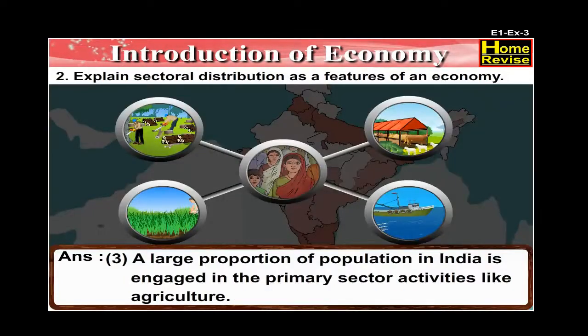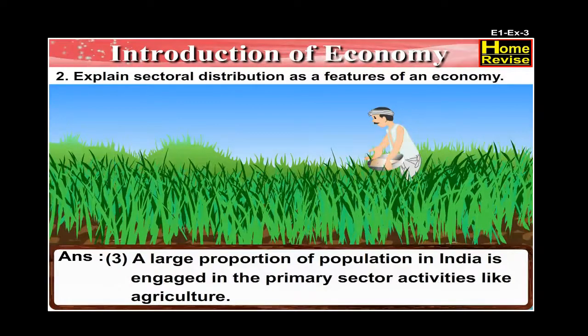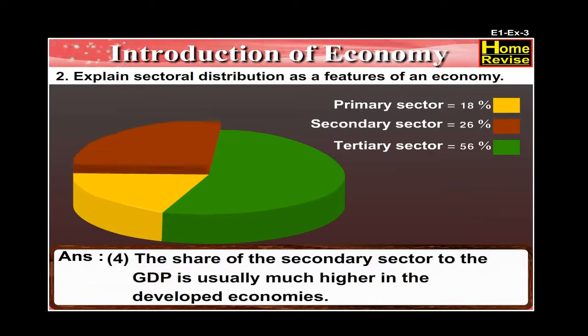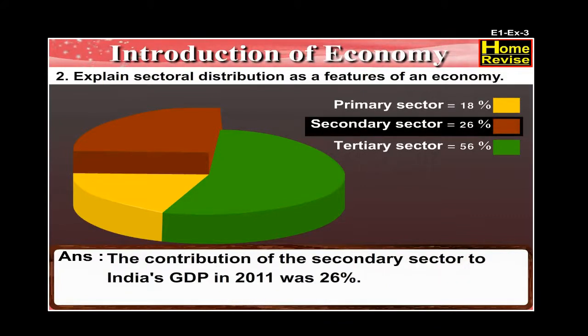A large proportion of population in India is engaged in the primary sector activities like agriculture. However, the contribution of the primary sector to India's GDP in 2011 was only 18%. The share of the secondary sector to the GDP is usually much higher in the developed economies. The contribution of the secondary sector to India's GDP in 2011 was 26%.